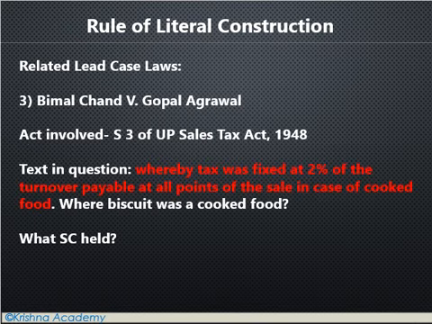You have to help me in this case also. Bimal Chand versus Gopal Agarwal. The act involved was Section 3 of the UP Sales Tax Act 1948. And the tax in question was where tax was fixed at 2% of the turnover payable at all points of sale in the case of cooked food. It means whatever cooked food is being manufactured in any industry or factory and is being sold, 2% sales tax will be applicable.